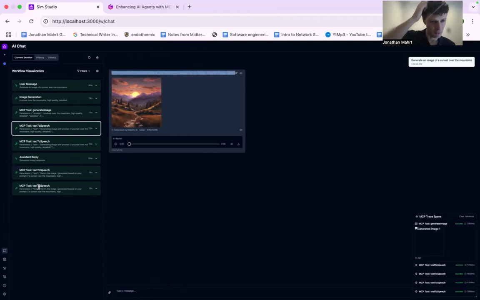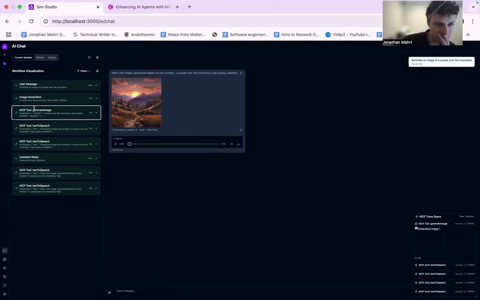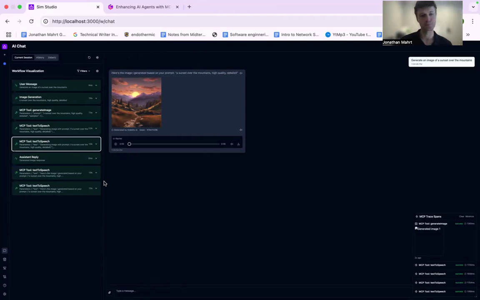And on the left, on the workflow visualization, you can see that we created the image with this MCP tool and then text to speech called upon another MCP server to use its functions and call out the description of the image.